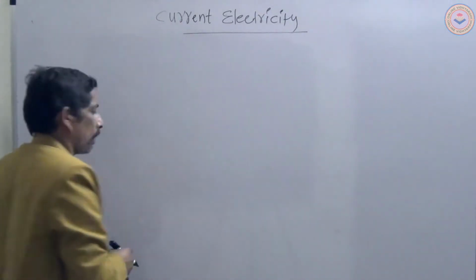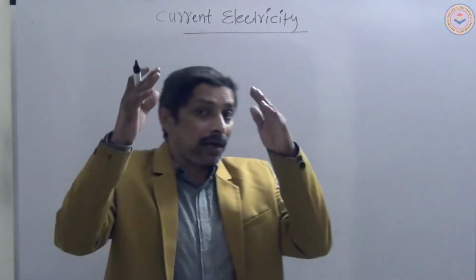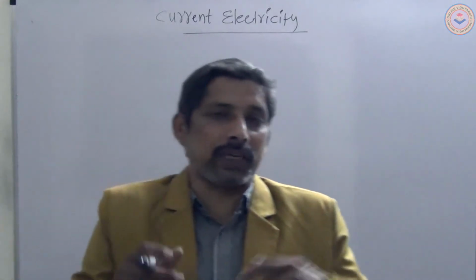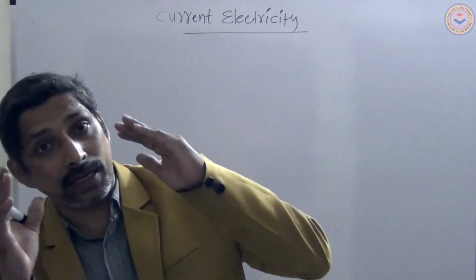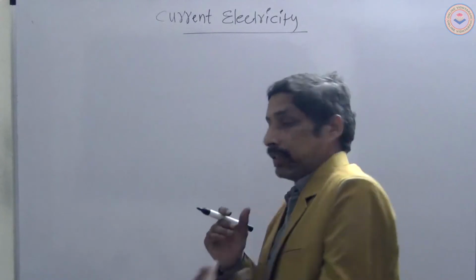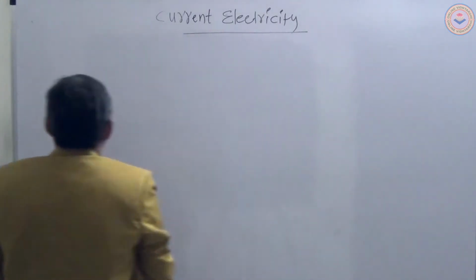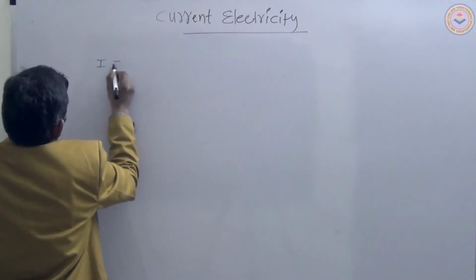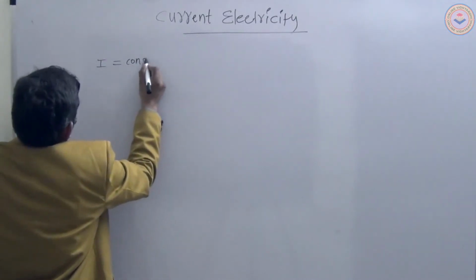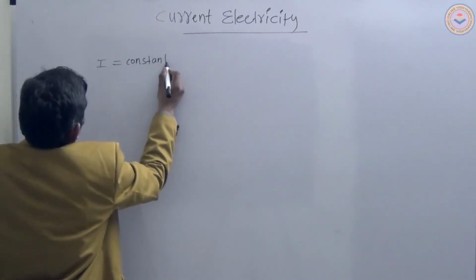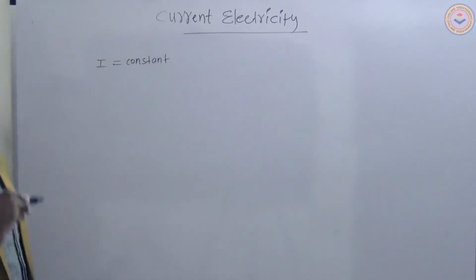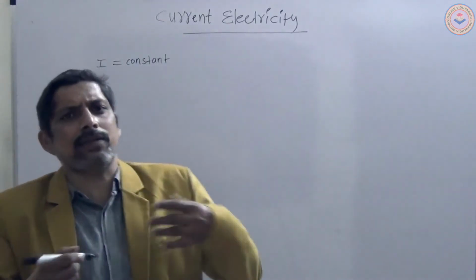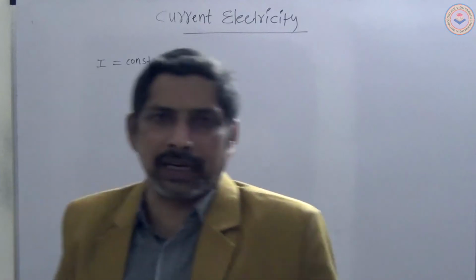So here I is constant. How to calculate the charge? If current I is constant, we can calculate the charge directly by multiplying current and time.